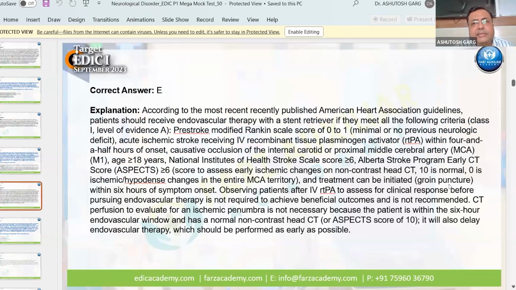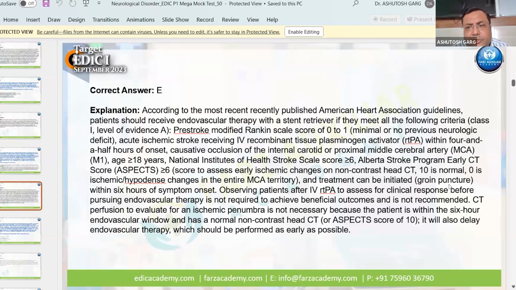So basically they are saying this thing. There is a class 1, level of evidence A. They are saying patients should receive endovascular therapy with stent retriever if they meet all of the following criteria. First criterion is pre-stroke modified Rankin score 0 to 1, acute ischemic stroke receiving IV rtPA within 4.5 hours of onset, age more than 18 years, ASPECTS score.